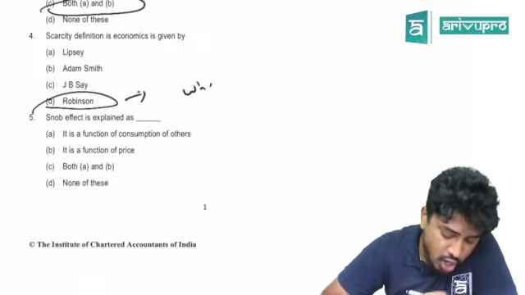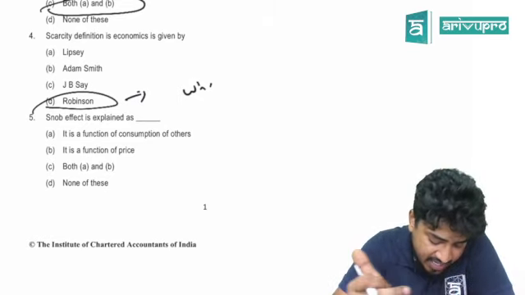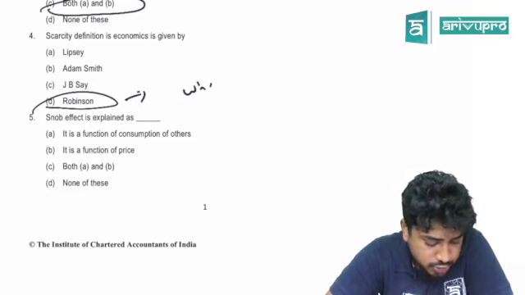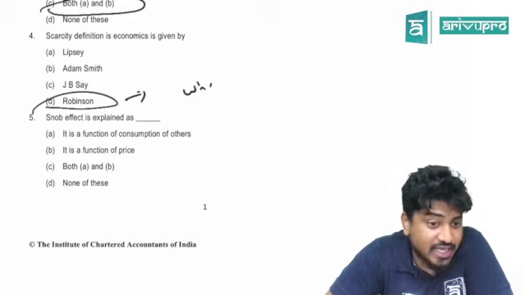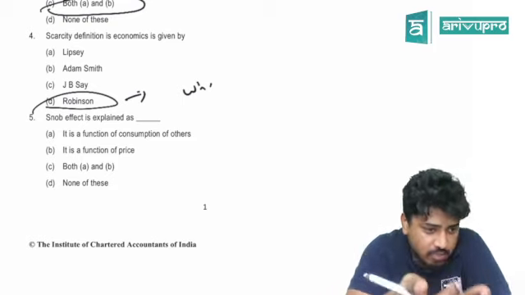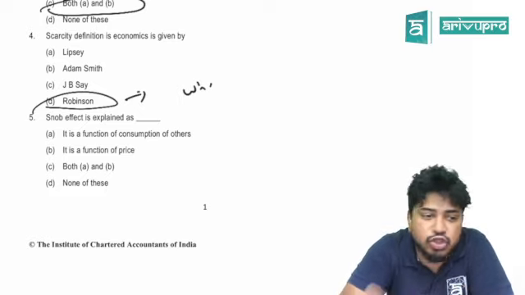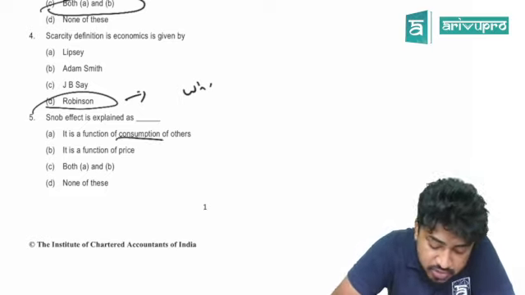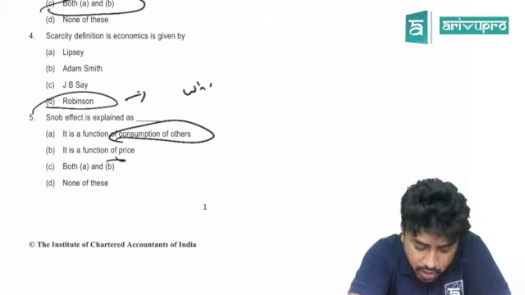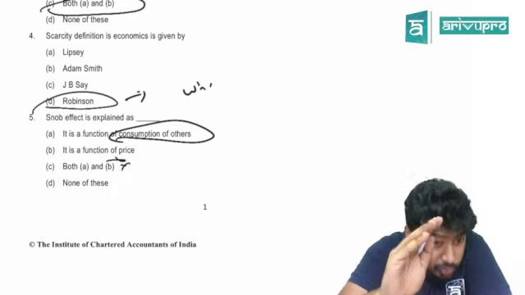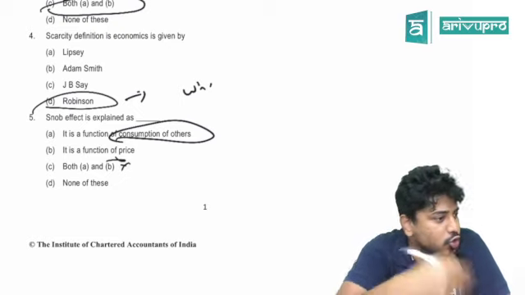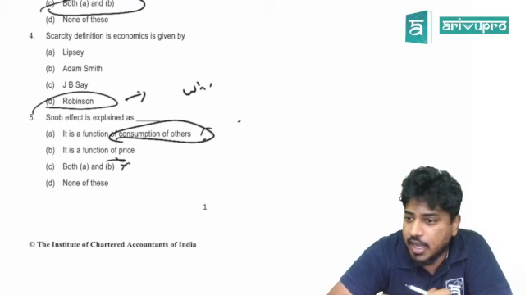Snob effect is explained as dash. What is snob effect? You see something is becoming very common, and you stop your consumption. So it's a function of consumption of others. Because others are consuming. Is it a price related effect? No. It is not a price related effect. So it will not be this also. Others are consuming too much, you stop the consumption. That is the answer. A.